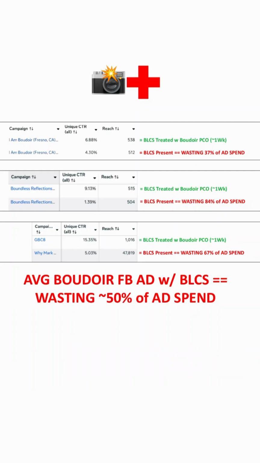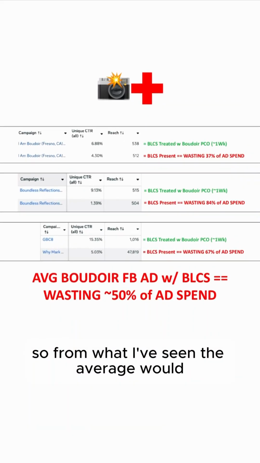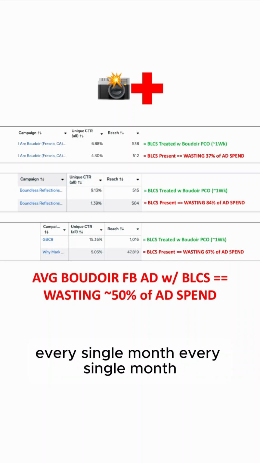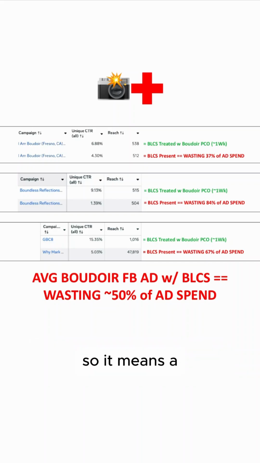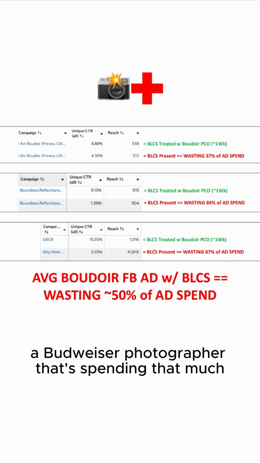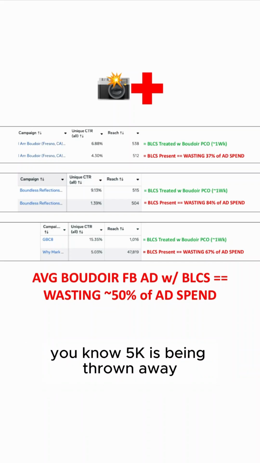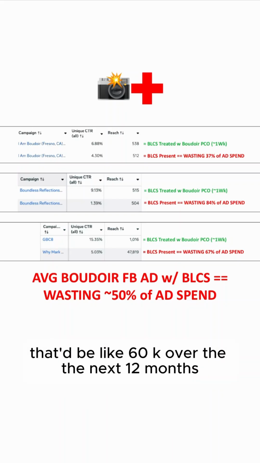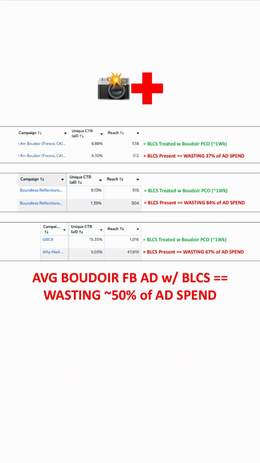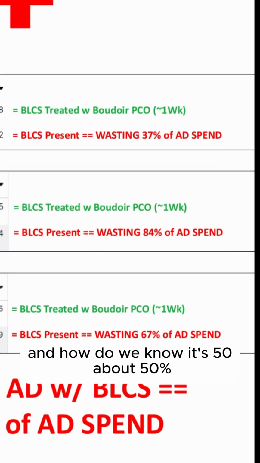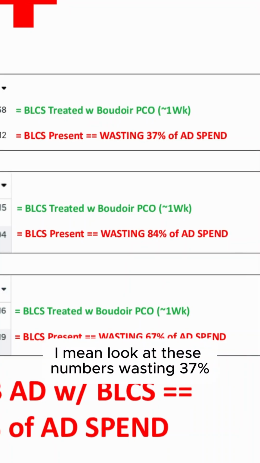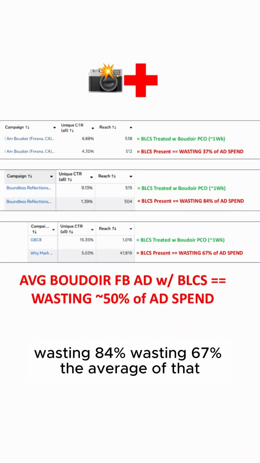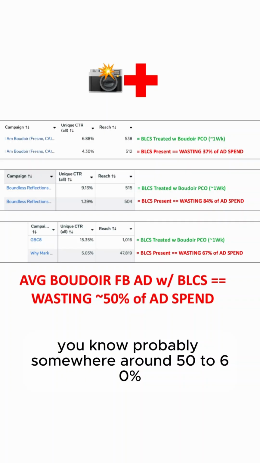So from what I've seen, the average Boudoir Facebook ad with BLCS is wasting about 50% of its ad spend every single month. So it means a boudoir photographer that's spending that much, 5K is being thrown away on average. That'd be like 60K over the next 12 months. And how do we know it's about 50%? I mean, look at these numbers. Wasting 37%, wasting 84%, wasting 67%. The average of that, probably somewhere around 50 to 60%.